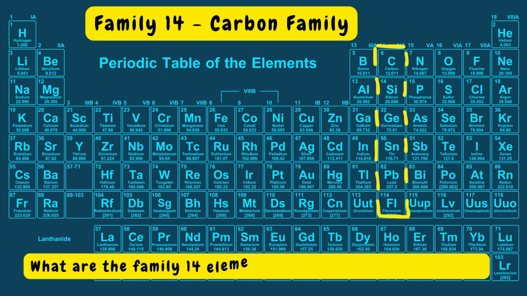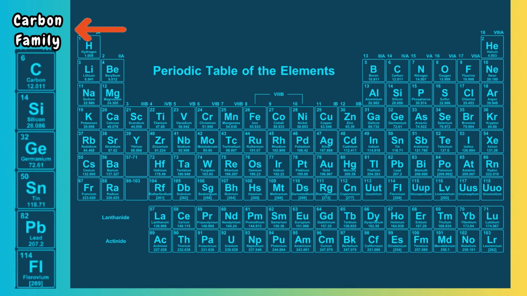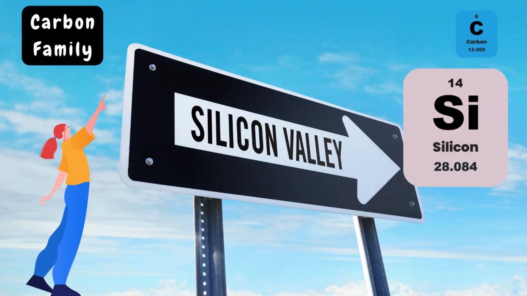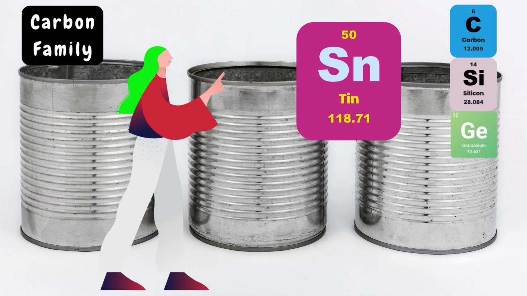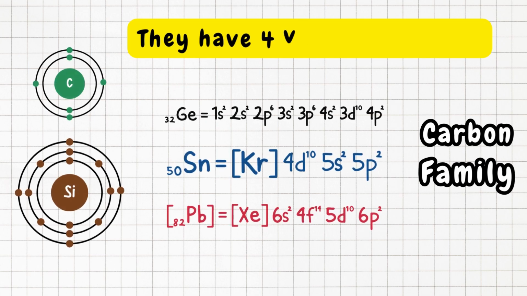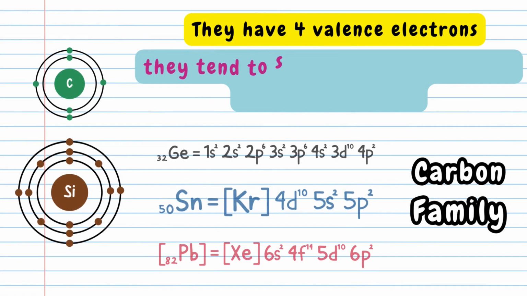What are the family 14 elements, their properties and uses? Family 14 is the carbon family. The elements are carbon, C, silicon, Si, germanium, Ge, tin, Sn, and lead, Pb. They all have 4 valence electrons. They tend to share their 4 electrons in a chemical bond.